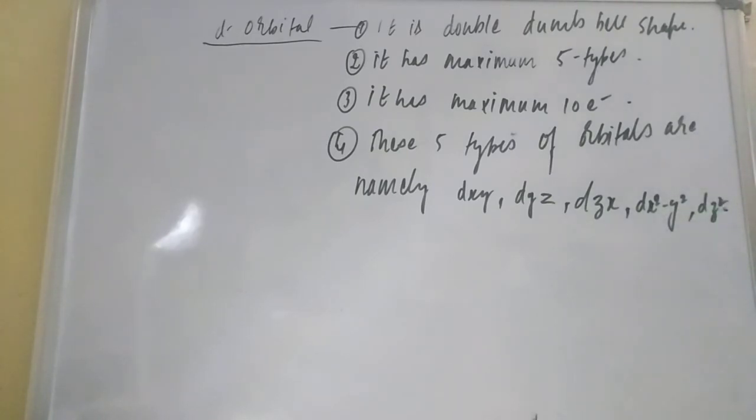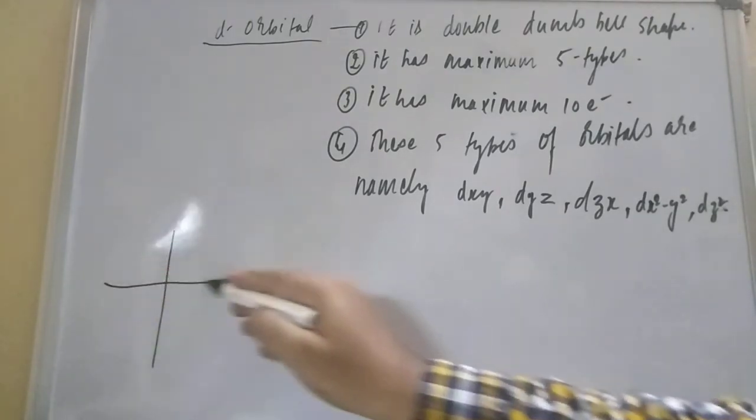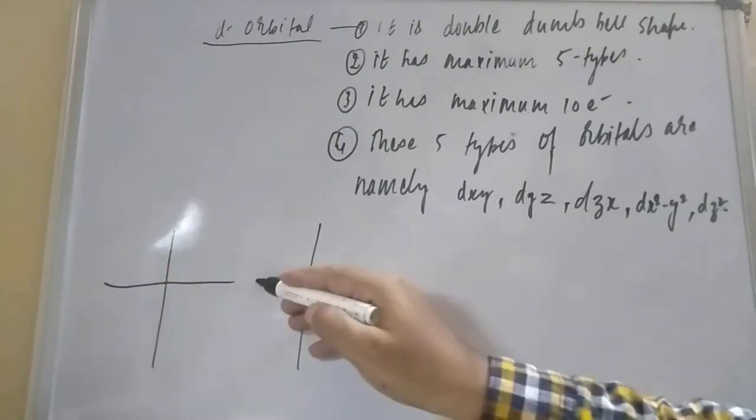This is the 5 types of orbitals. Now let us try to understand the structure, student. First structure, if you want to know, here firstly I am doing the 5 orbitals.